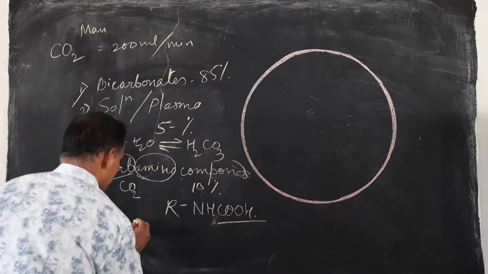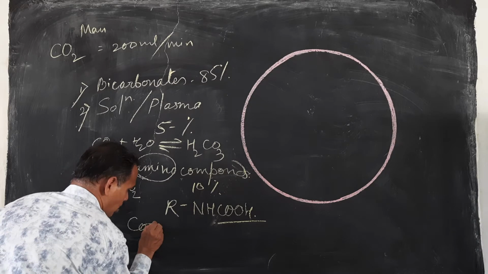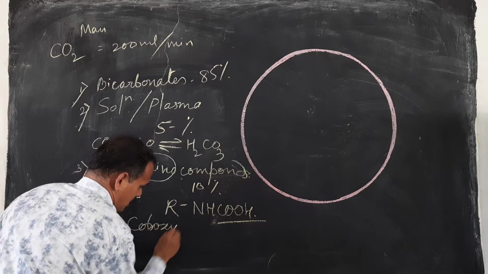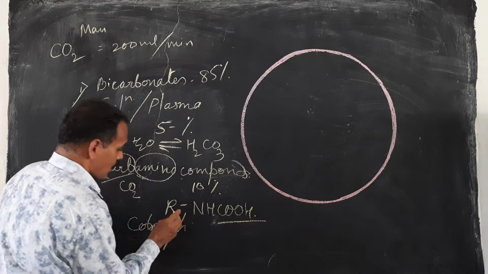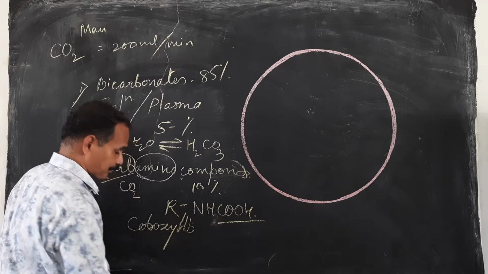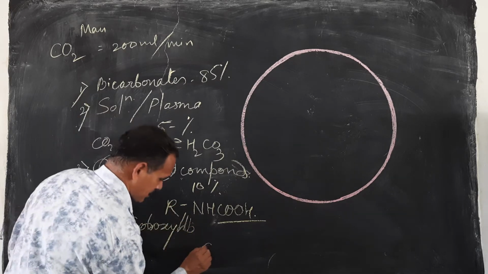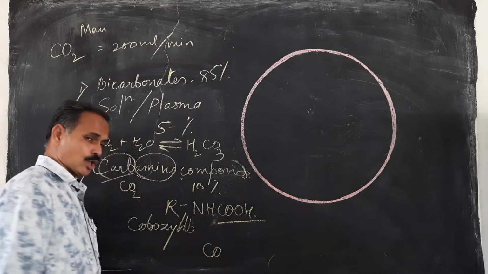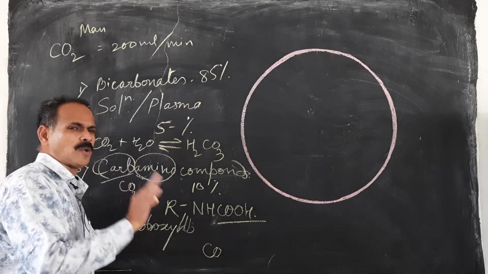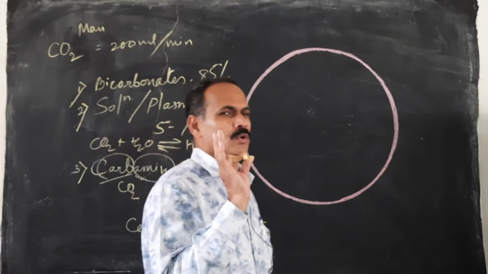One more thing is that carboxyhemoglobins are also formed here. What is carboxyhemoglobin? Sometimes in tissues, CO, carbon monoxide, is also produced, but in a very small proportion, about 0.5 to 1% only.